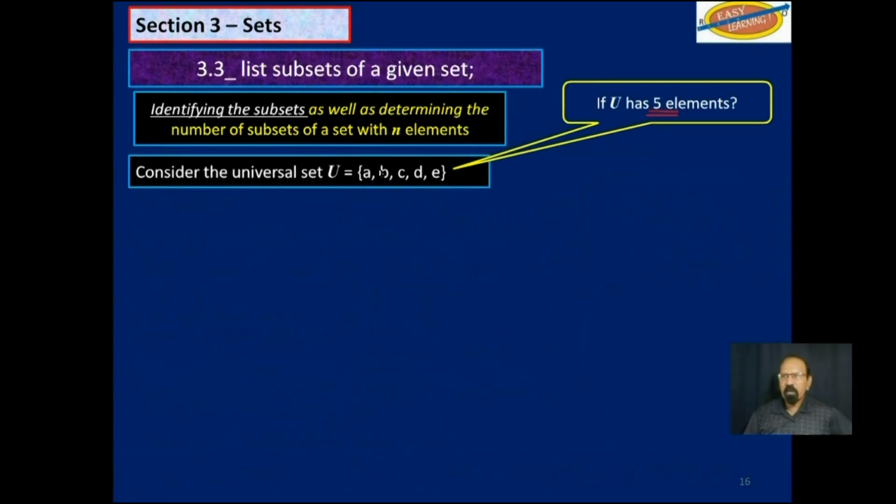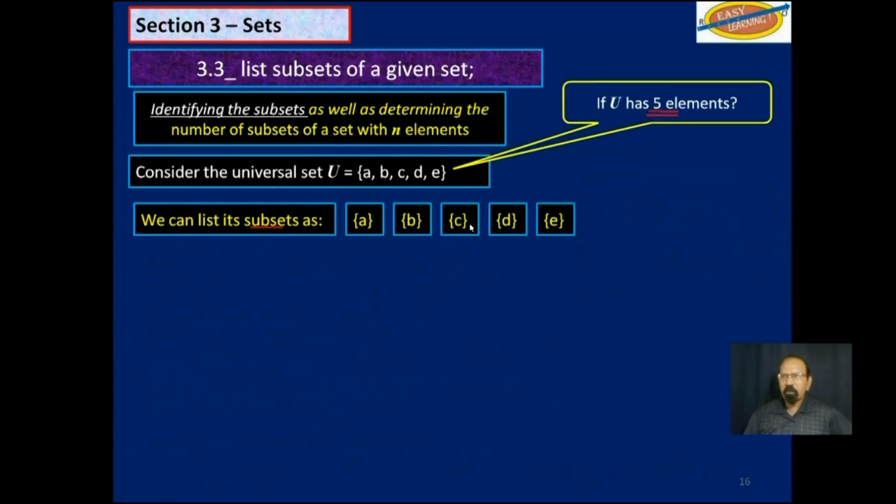A, B, C, D, and E. Let's list all the subsets that have only one element. Should be those, A, B, C, D, and E. They have only one element. Now let's list all the subsets that have two elements. Well, we have AB, we have AC, we have AD, and we have AE.